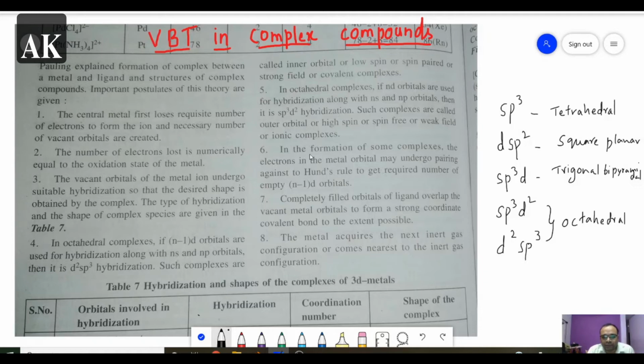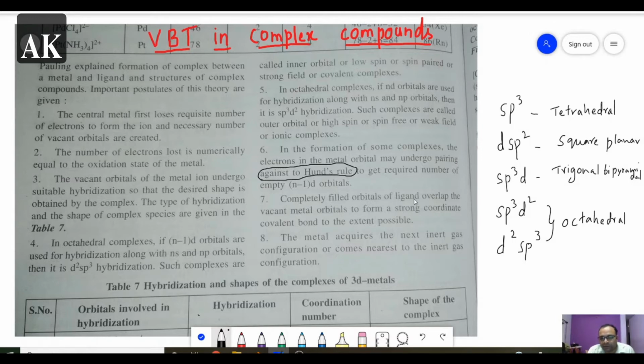The sixth point is that in the formation of some complexes, the electrons in the metal orbitals may undergo pairing against Hund's rule. This point is very important. It plays a very important role in forming sp3d2 and d2sp3. In some cases the pairing will take place against Hund's rule, and we will see which cases while doing an example.